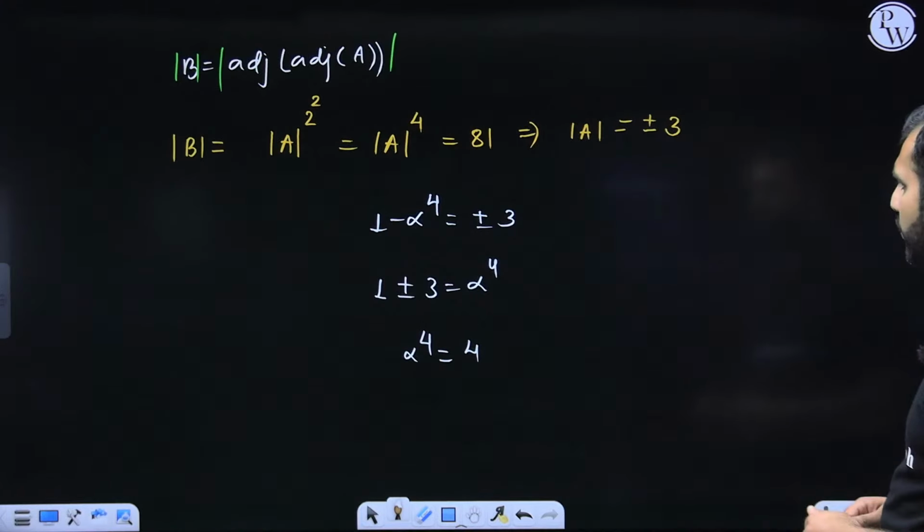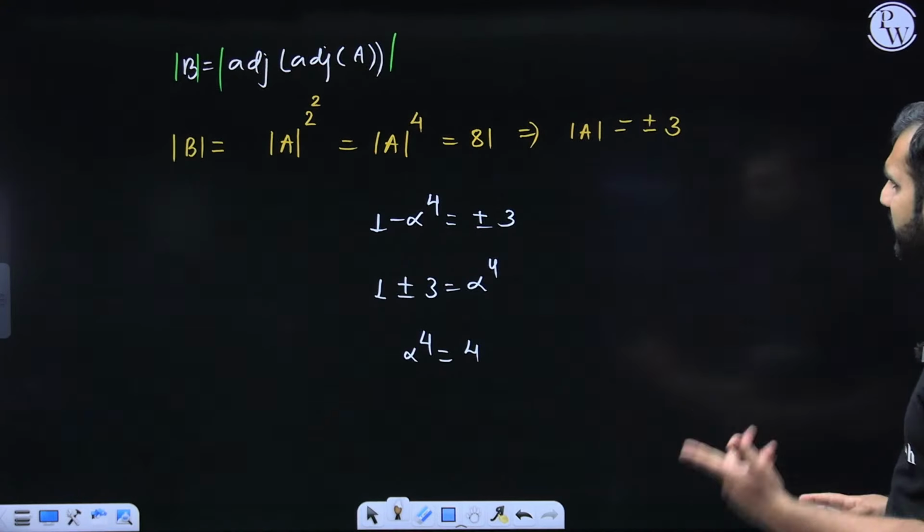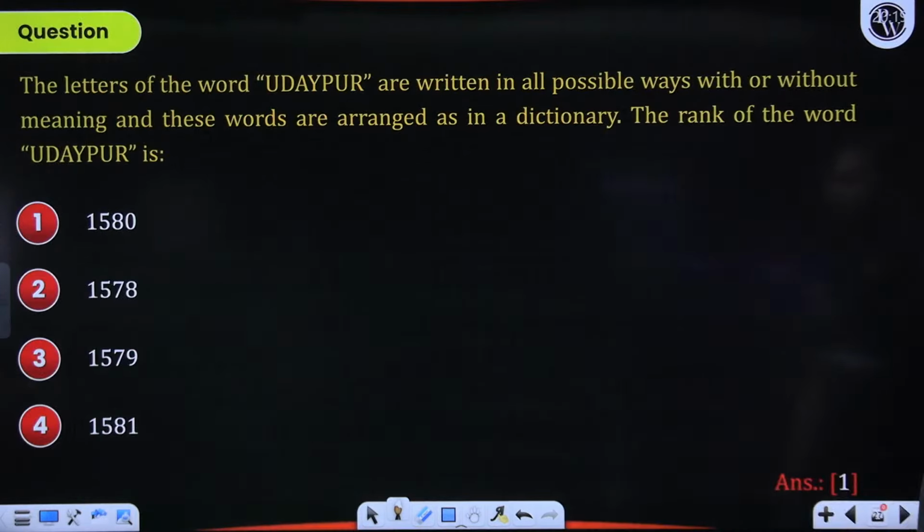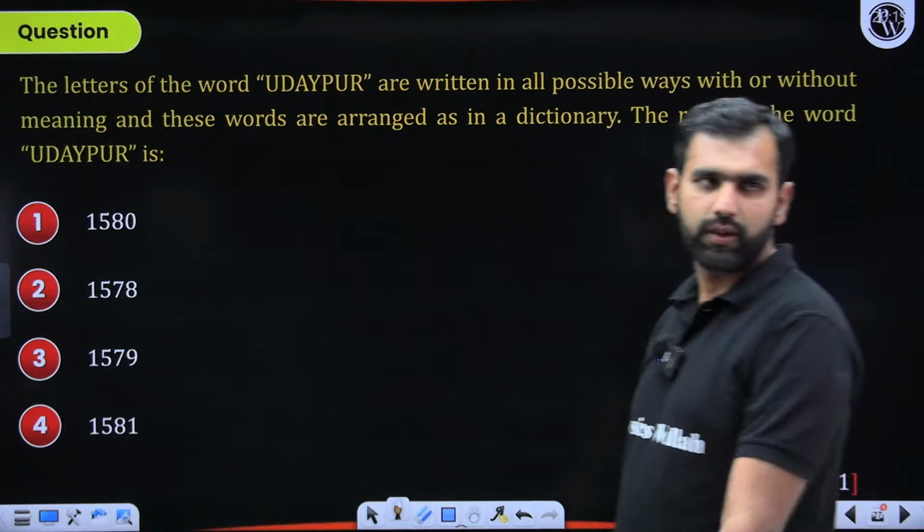4, right? So I think we are going great. Otherwise, I'll do it later, but let's focus on the next question. We'll come back to this if there is some problem with that question. Let's solve the next question.